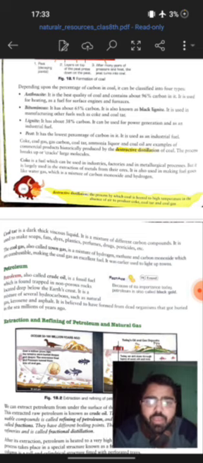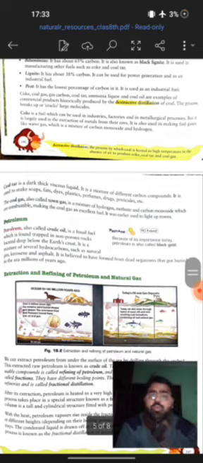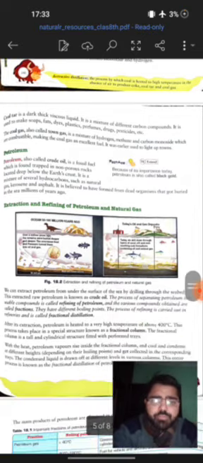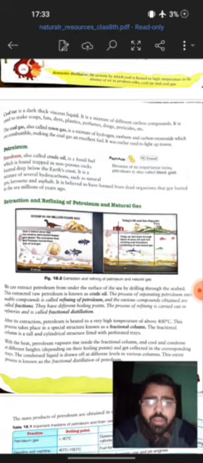Then we have petroleum. Petroleum is formed when organic matter gets trapped or embedded in the oceans that used to exist over a long period of time. That's how we get petroleum, and the other name for it is crude oil. There are different ways of extracting crude oil. What we do is put long drilling pipes through the seabed and extract the crude oil.